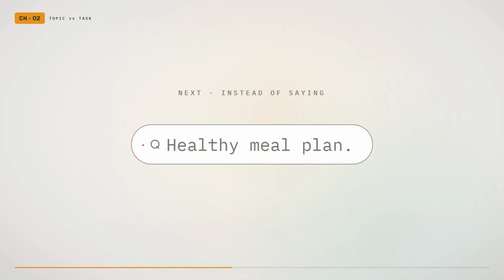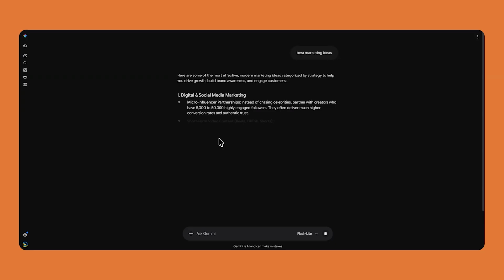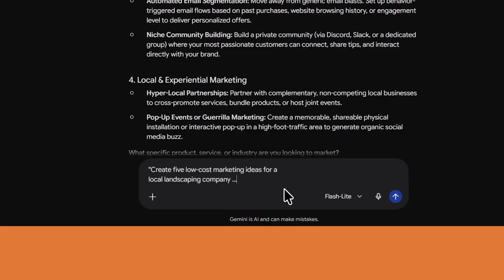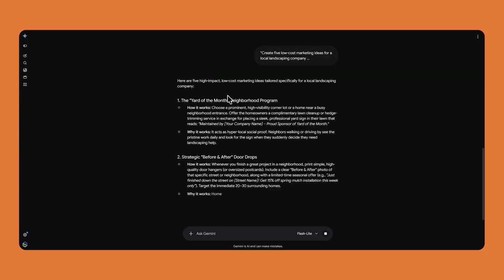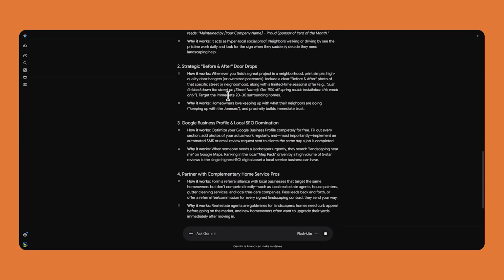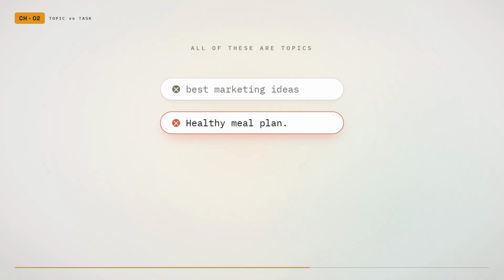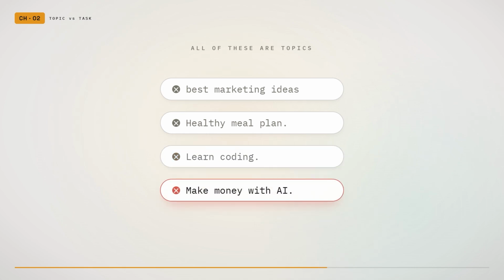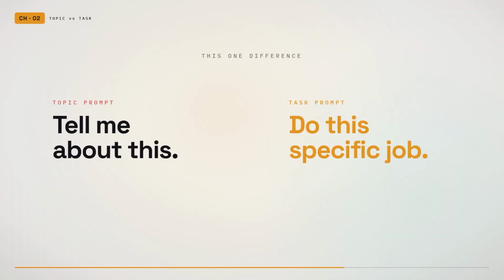Instead of saying, "Healthy meal plan," a search engine usually helps someone find information that already exists. AI can do something different. It can organize information, compare choices, rewrite material, build plans, explain ideas, create examples, and respond to instructions. But many people still type short searches such as best marketing ideas, healthy meal plan, learn coding, make money with AI. These prompts describe a topic, but they do not describe a task. And that difference changes everything.